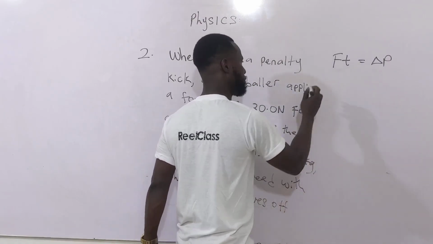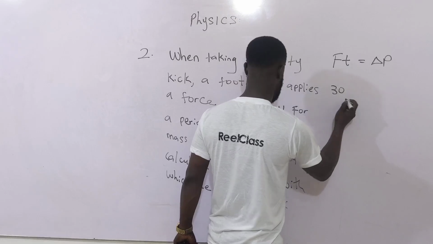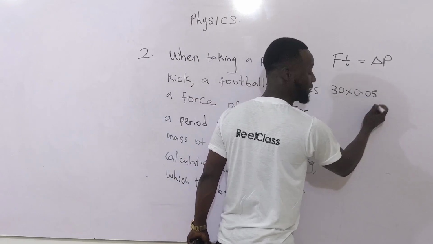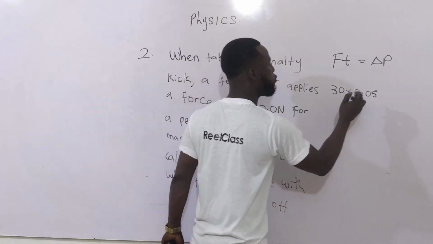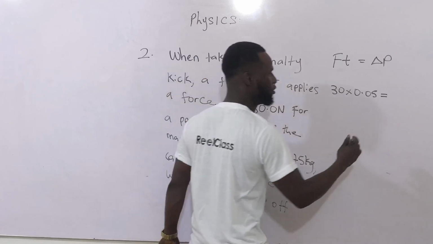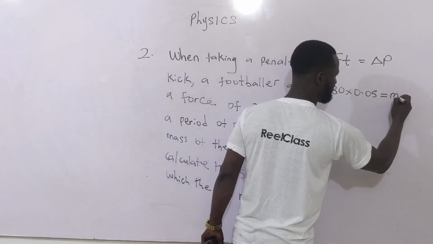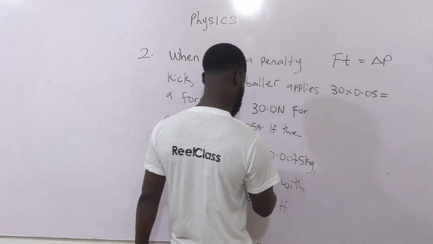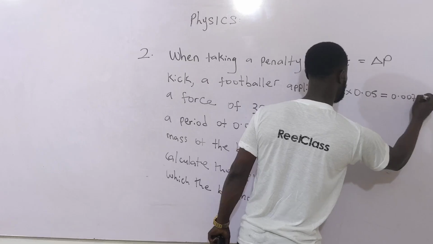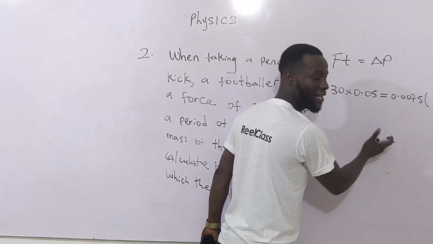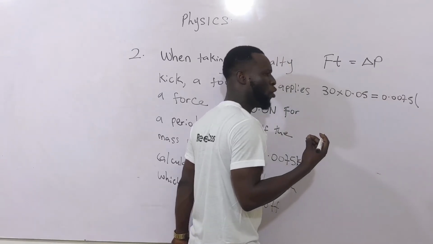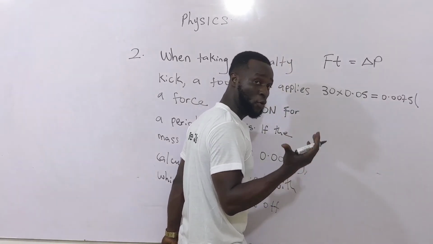So what is our force? Force is 30. What is the time? The time is 0.05 seconds, which is equal to the change in momentum. What is the change in momentum? It's going to be mass, and the mass there is 0.0075, into brackets, the change in velocity, which is final velocity minus initial velocity. The ball was initially at rest, so the initial velocity will be equal to 0.